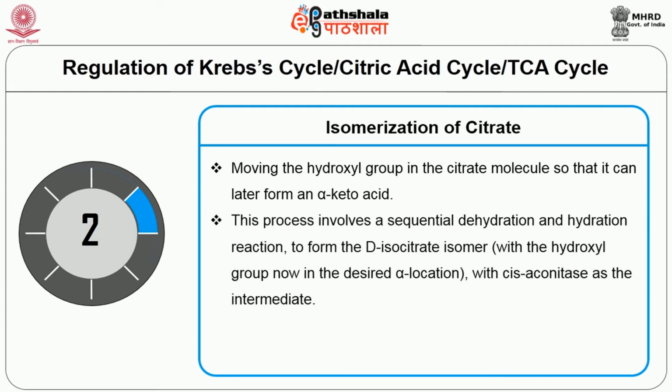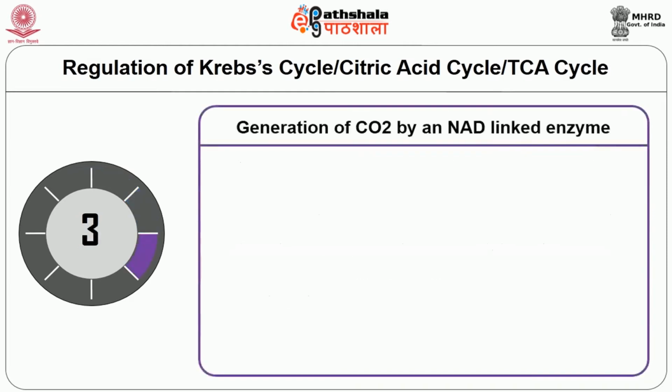This process involves sequential dehydration and hydration reactions to form the isocitrate isomer, with the hydroxyl group now in the desired alpha location with cis-aconitate as the intermediate. A single enzyme, aconitase, performs this 2-step process.